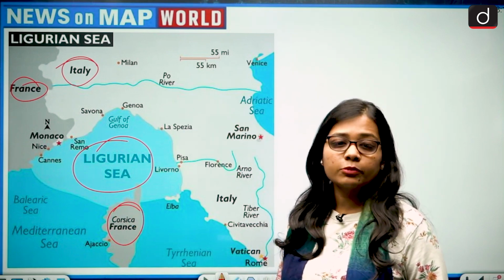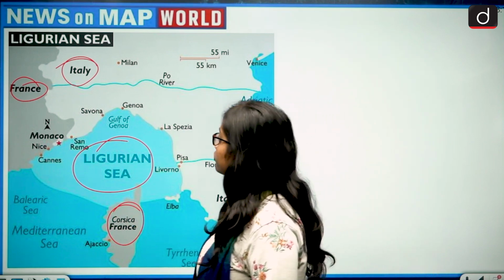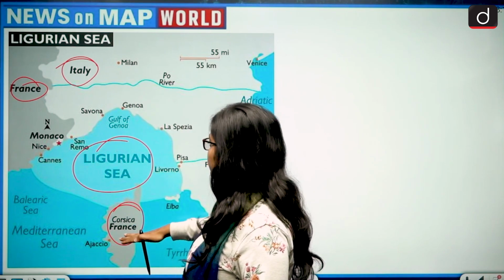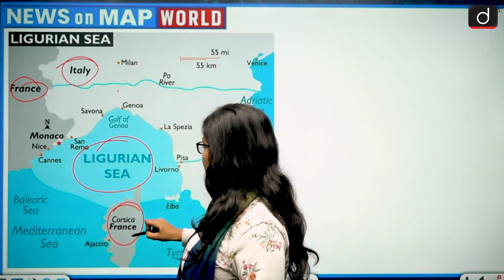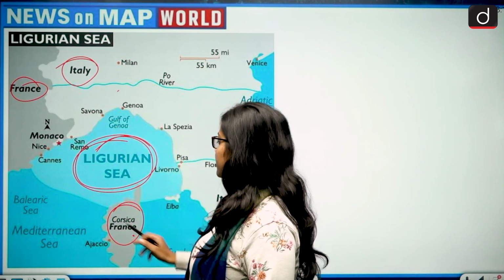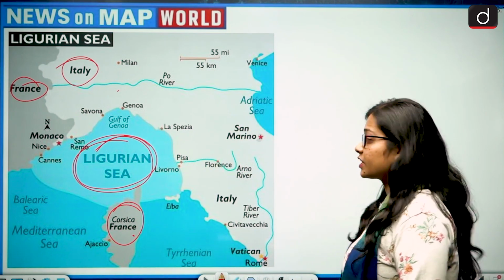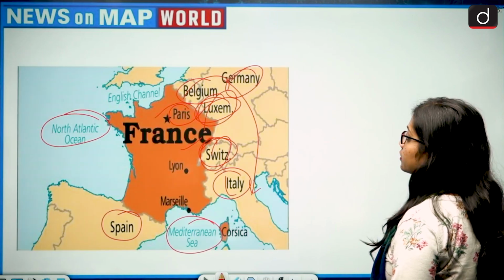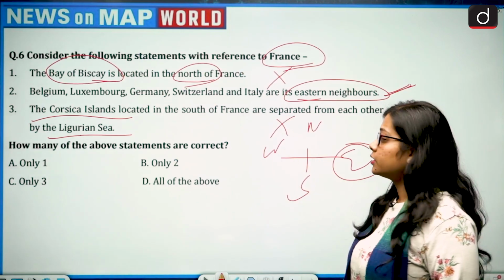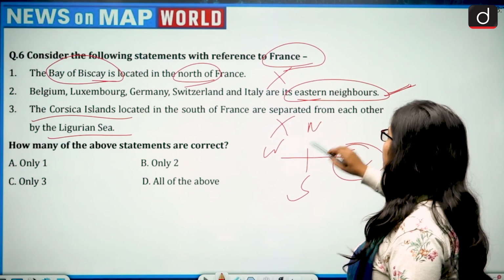Now the Corsica Island belongs to France, but it is not situated to the south of France. You can say it is situated to the south of Italy, and Italy and Corsica Island are separated by the Ligurian Sea, not France and Corsica Island. So the third statement also becomes wrong. So first is wrong, third is wrong, second is correct.